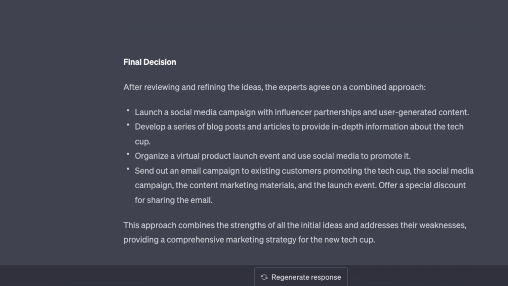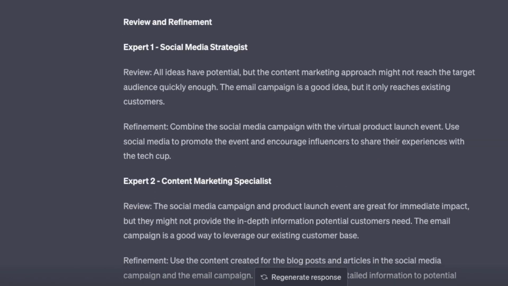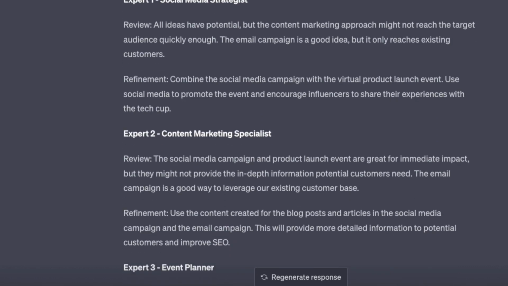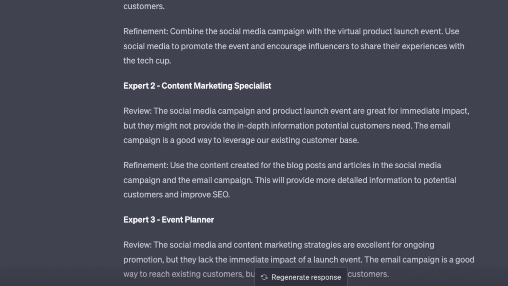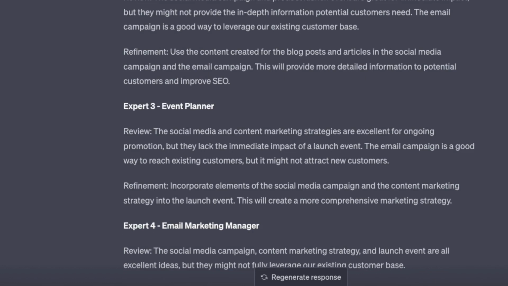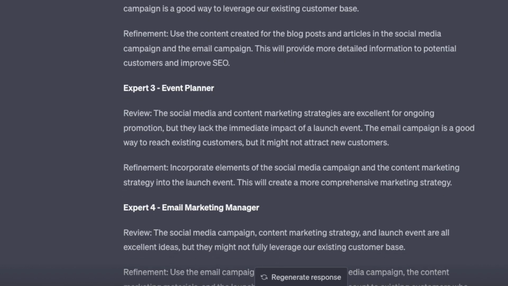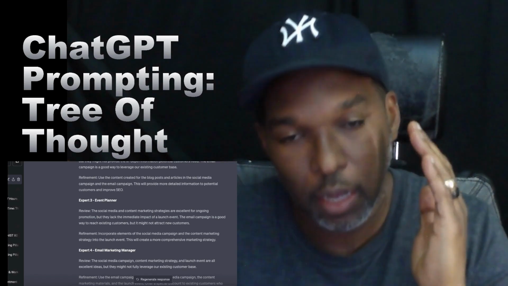Now even the tree of thought method can get even more robust. In this particular case, it actually gave you 3 different types of marketing experts. But you could say, I want every expert to be a social media strategist, right? And then hear the point of view from each social media strategist, what they come up with, and that they refine it. In this particular case, they gave experts that are all in marketing and digital marketing, but kind of in different disciplines of digital marketing, which again is still a better way of just asking a question and just getting a straight output.